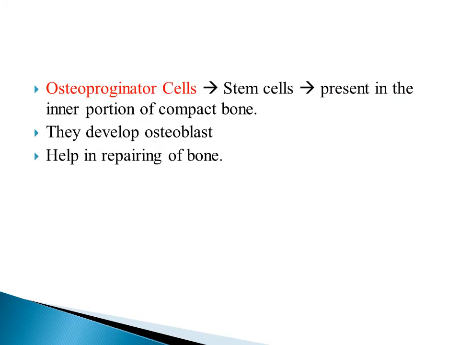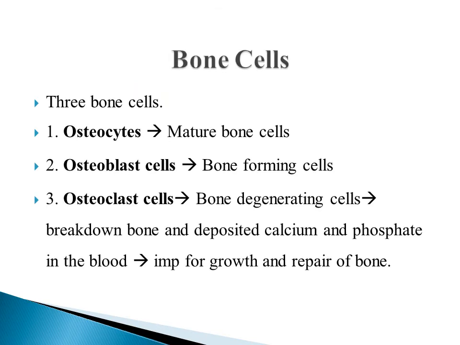Osteoprogenitor cells are the stem cells that are present in the inner portion of the compact bone. Stem cells are those cells that are undifferentiated cells. They develop into osteoblast cells that help in repairing of the bone. Types of bone cells. There are three types of bone cells. First one is osteocytes. These are mature bone cells. Second one is osteoblast cells. These cells are known as the bone forming cells. Osteoclast cells are bone degenerating cells that break down the bone and deposit the calcium and phosphate in the blood. It is important for the growth and repair of the bone.